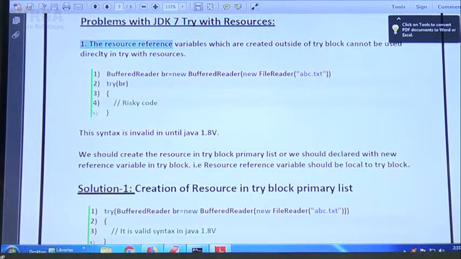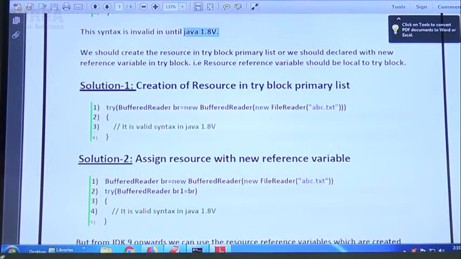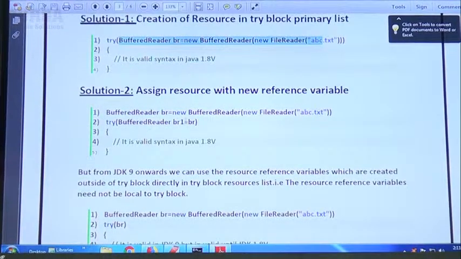The resource reference variable which is created outside the try block cannot be used directly in try with resources. Sir, I created the resource here and now I am using it. This is the problem with try with resources until 1.8 version. The syntax is invalid in 1.8 version. To overcome this problem, we should go for 1.9 version. Of course, in 1.8, how can you solve it? Create the resource in the try block only, or redeclare this reference variable with another.